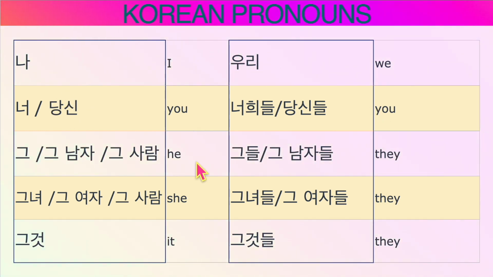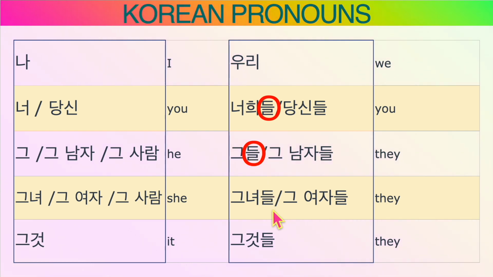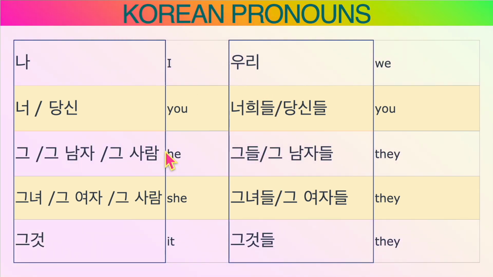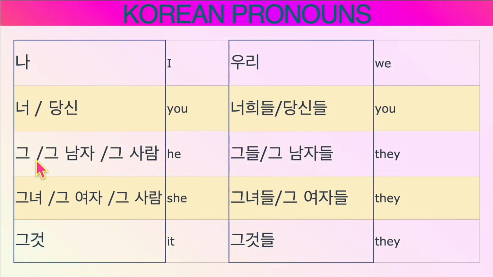And as you see here in this group, to make plural pronouns, 들 is added. Here you can say 우리 or 우리들. Both are good. Let's take a look at he, 그. So for he, you say 그는, like 나는. But again, unless you read a story or a poem, you hardly hear the 그는 expression.